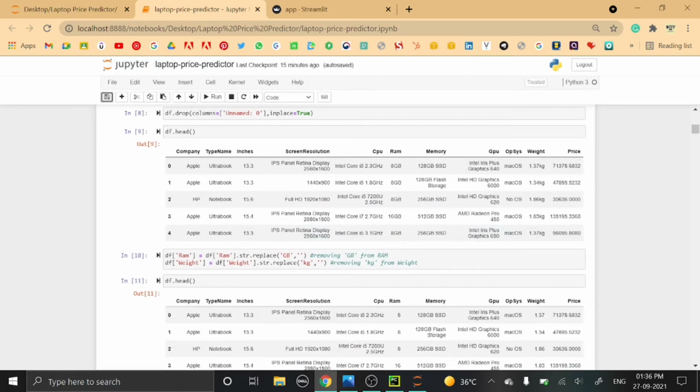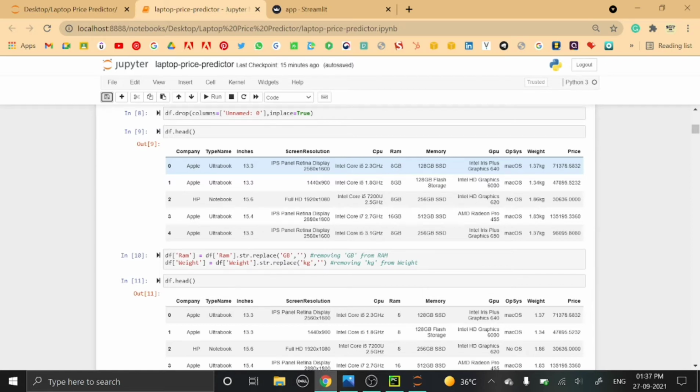Now what I have done is I have replaced GB with nothing and kg with nothing. In the RAM column, we have values like 8 GB, and I don't want the GB word attached to the numerical value.